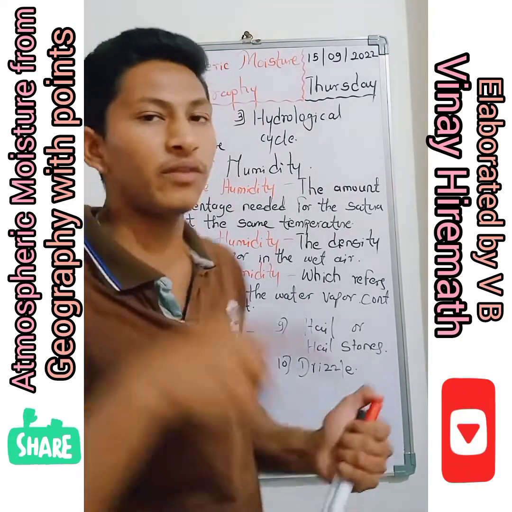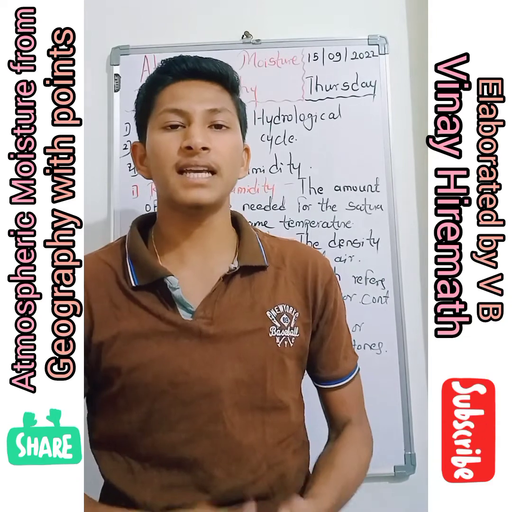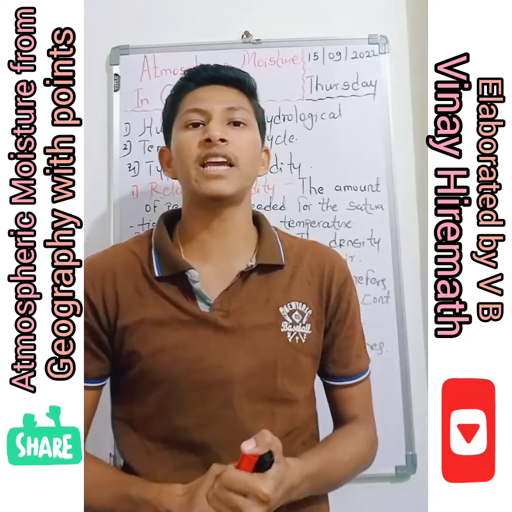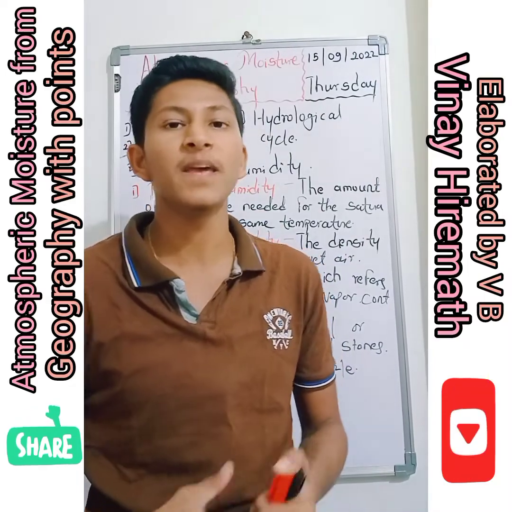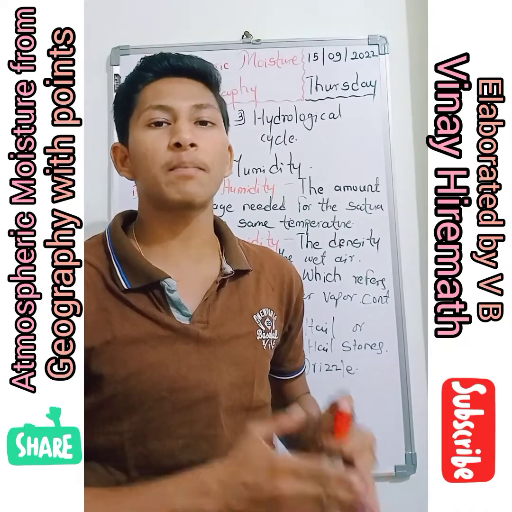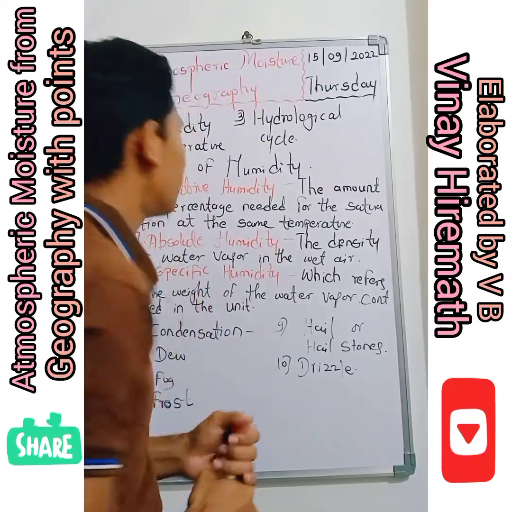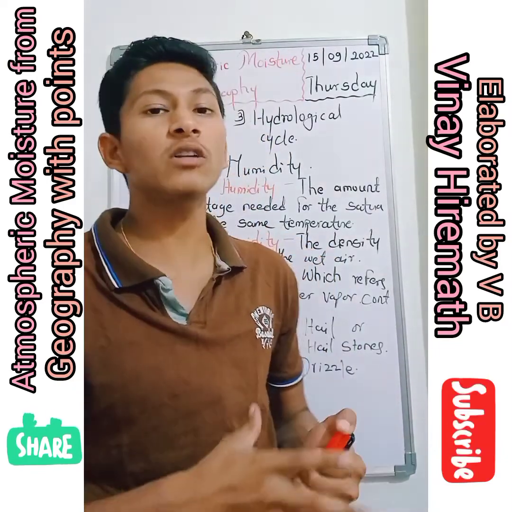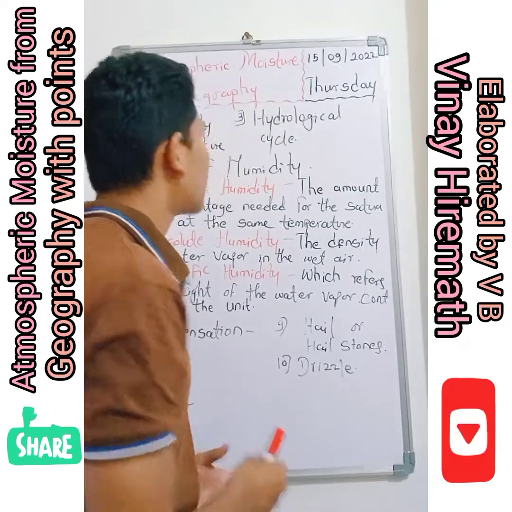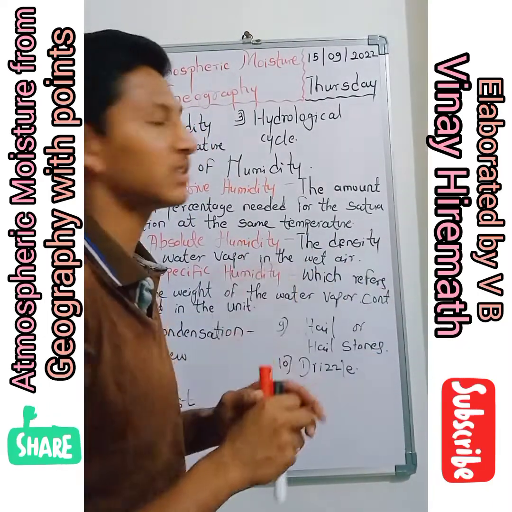What is humidity? At the very first we have to discuss that. Humidity is the amount of water vapor present in the atmosphere. And what is meant by temperature? Temperature is the amount of radiation which reaches the earth, which is also called insolation, but this is different from that. There is a slight difference.